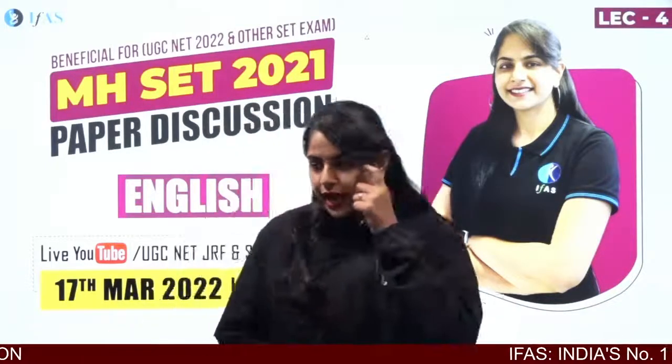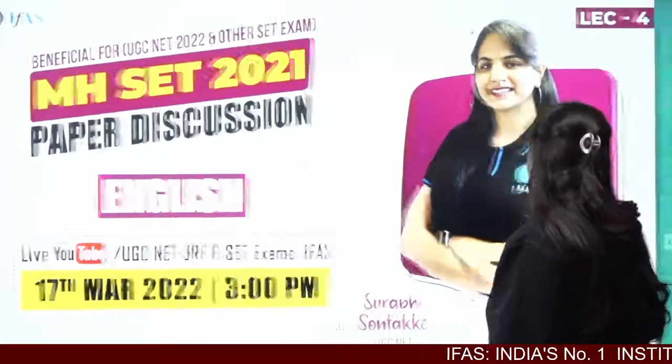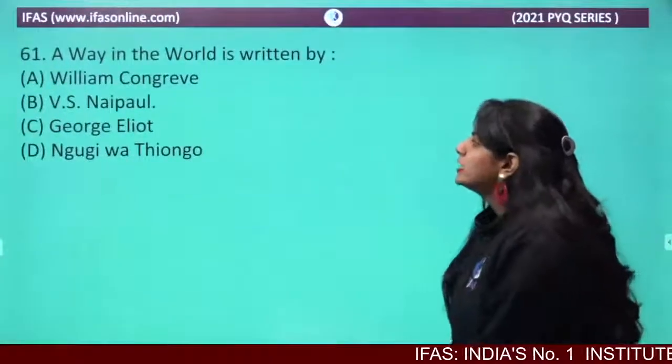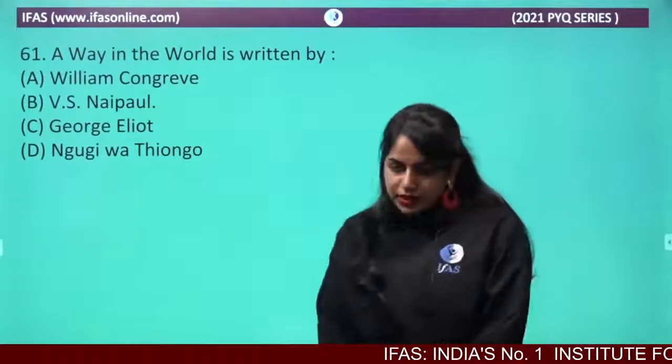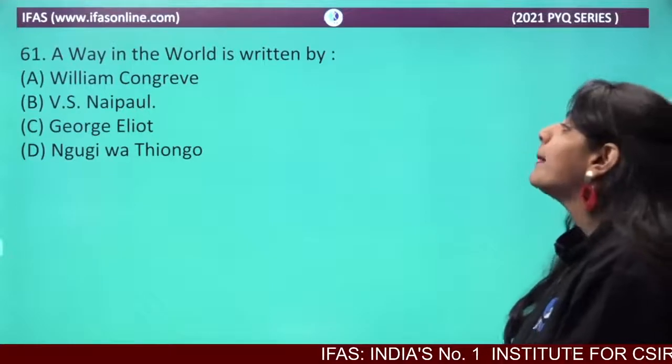Now coming back to the topic, let's move ahead and look at some of the questions. The first question we are going to discuss is: A Way in the World is written by whom?